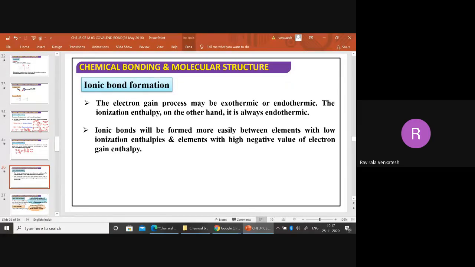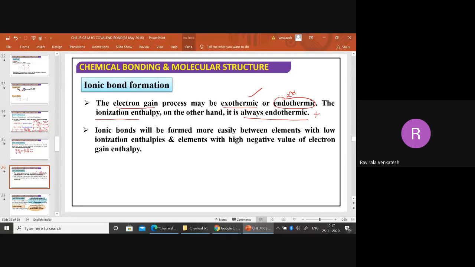I told you just now, electron gain enthalpy will be an exothermic process. It may be endothermic if it is the second electron gain, but we have taken only the first here, so that will be an exothermic process only. I didn't take the second electron gain enthalpy. The ionization enthalpy will always be endothermic. We've already taken that.